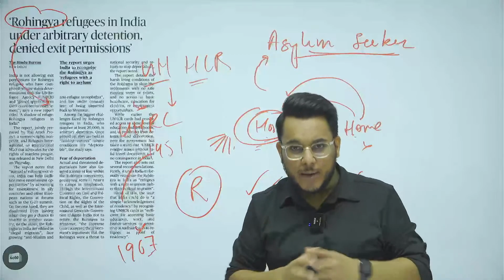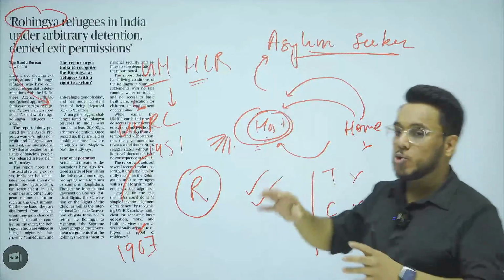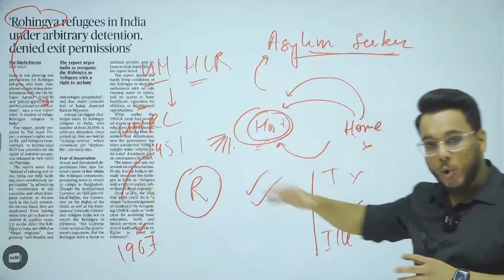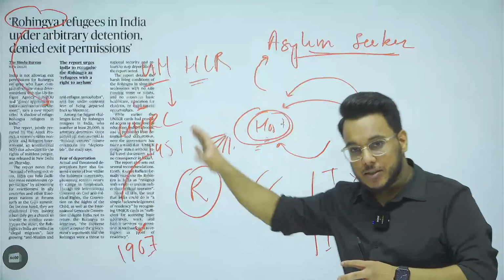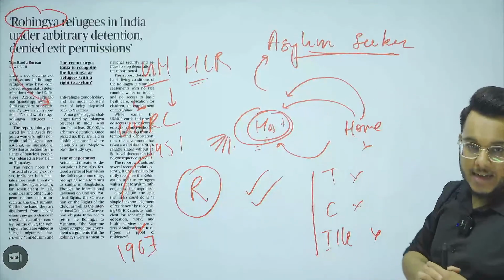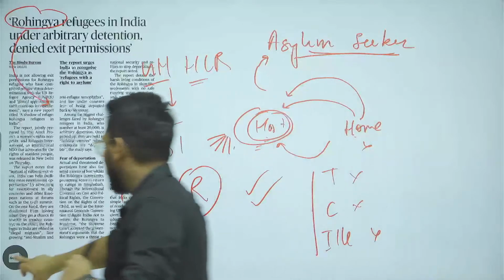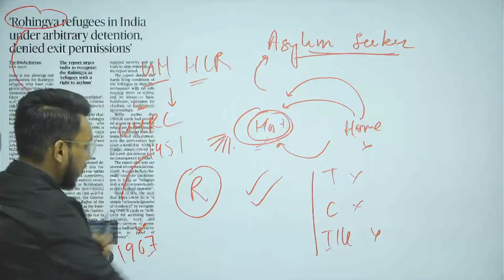Today it is being said that Rohingyas should be given refugee status so that they can live a life of dignity. Now, when we talk about India, guys, in India also a lot of Rohingyas have entered through Bangladesh.